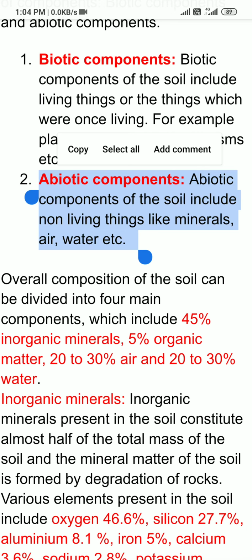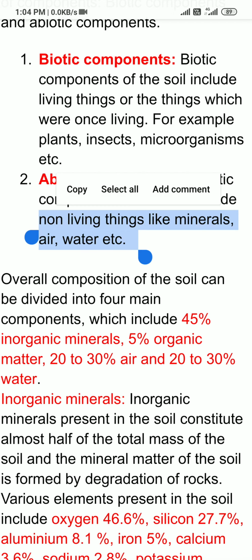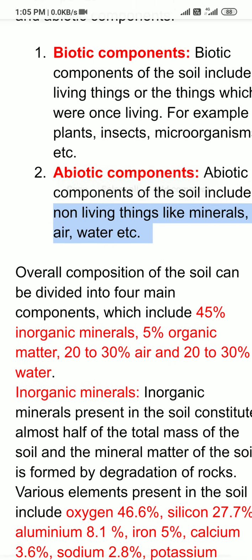But abiotic components include non-living things like minerals, air, water. Now minerals mean all the elements: carbon, hydrogen, nitrogen, oxygen, sulfur, and so many, calcium, magnesium, which are present in the soil, and their compounds also. Air and water also are part of abiotic components.